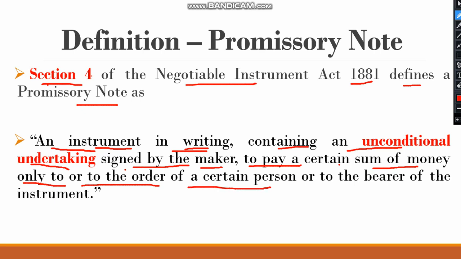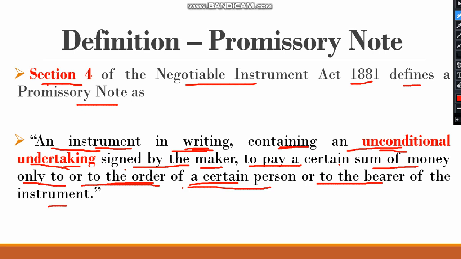Now suppose this promissory note is given to third party. So it becomes payable to the order of a certain person or to the bearer of the instrument. Try to understand the definition of promissory note. I will repeat it again: promissory note is an instrument, instrument means a financial document, and it is in writing, containing an unconditional undertaking.